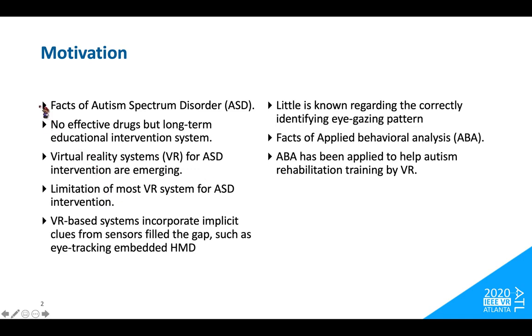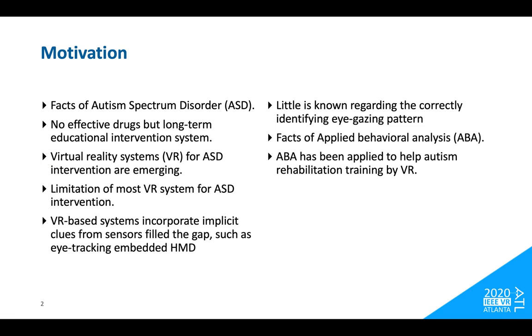Facts of autism spectrum disorder. ASD is a spectrum based disorder that occurs in early childhood due to neurological disorders, and its symptoms include abnormal social skills, communication skills, interests, and behavior patterns. Currently, there are no effective drugs to treat the disease, but long-term educational intervention can gradually improve children with ASD, which prevents lifelong disability.